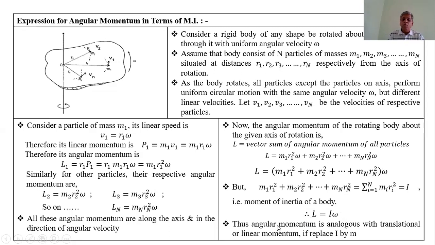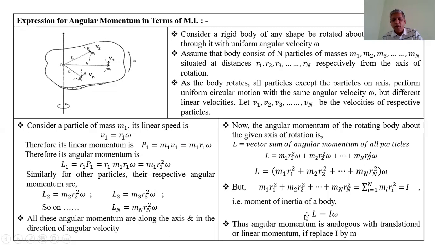Thus, angular momentum is analogous to translational or linear momentum. If we replace I by m, the linear momentum for the first particle is P1 equal to M1 into V1. If we consider the whole body, the linear momentum P is equal to the mass of the body into the velocity of the body.